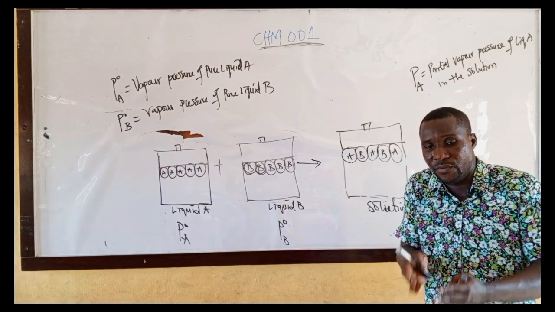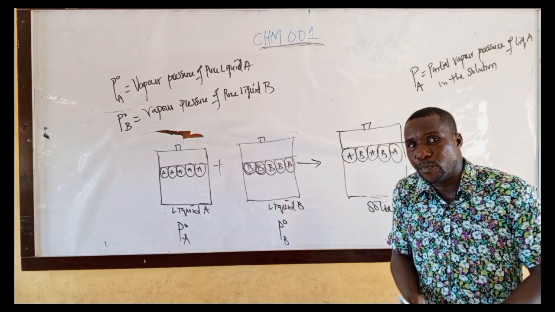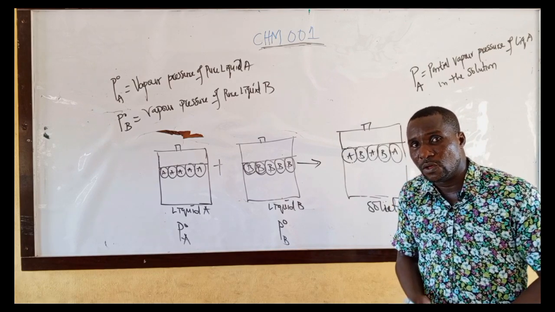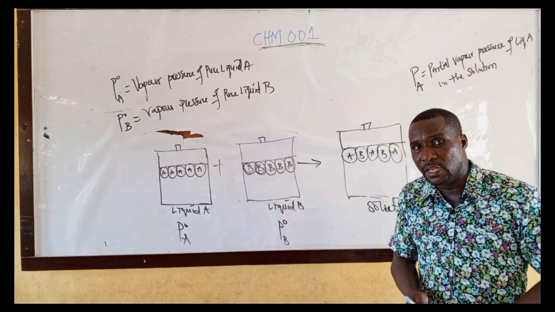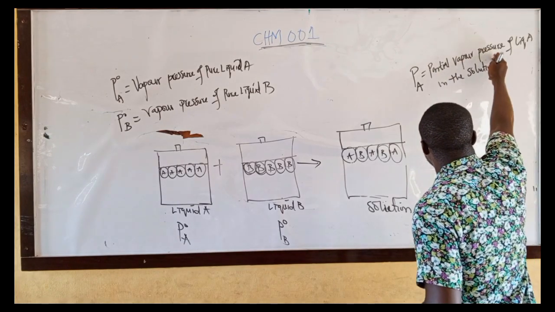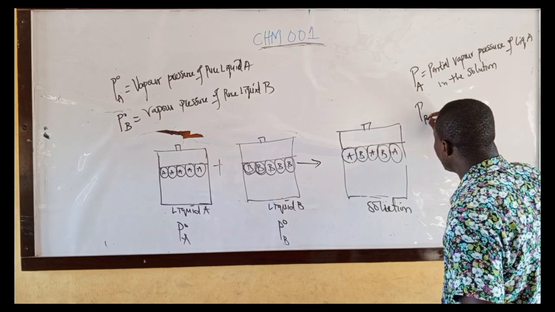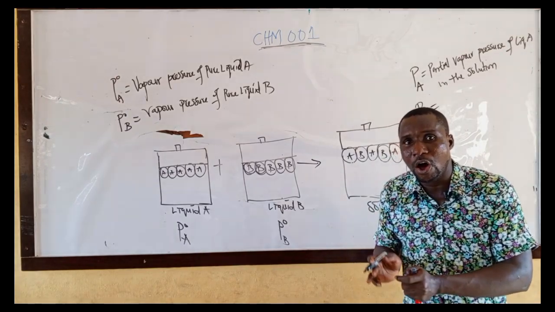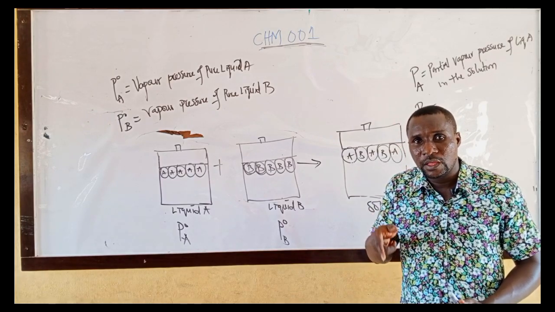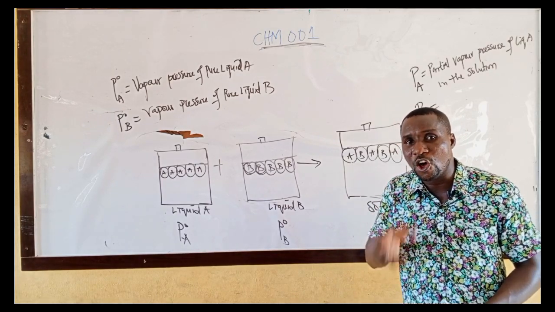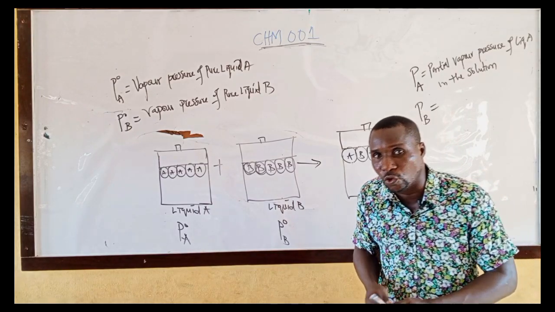The vapor of liquid A will exert pressure on the solution. Then the pressure exerted by the vapor of liquid A is known as the partial vapor pressure of liquid A in the solution. The vapor of liquid B will also exert its own pressure on the surface of the solution.